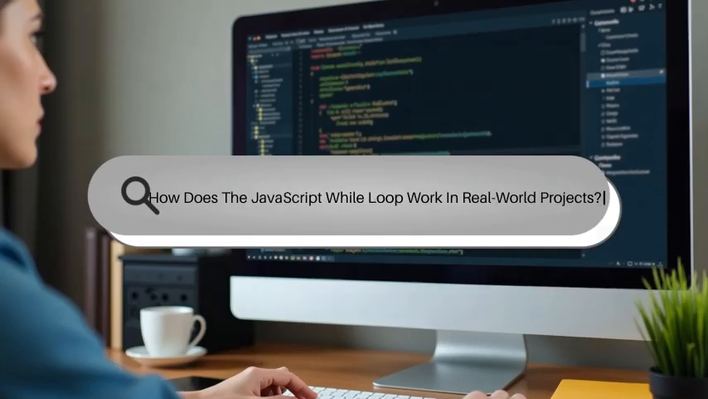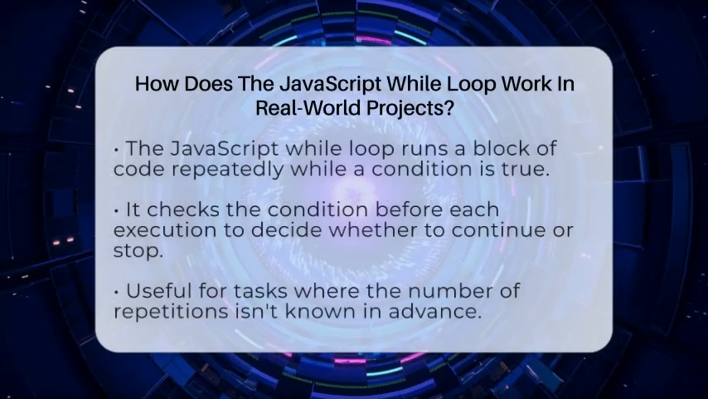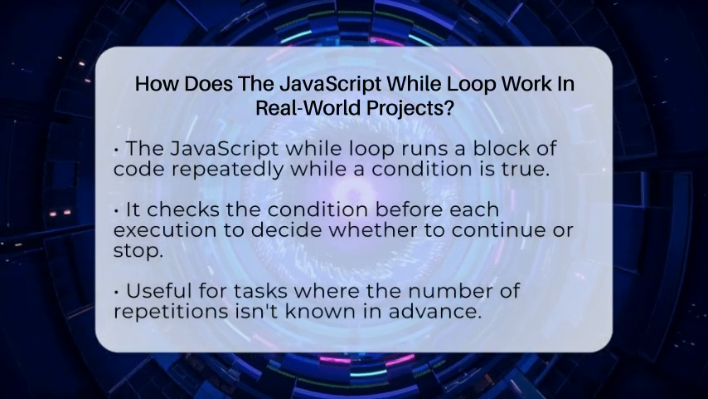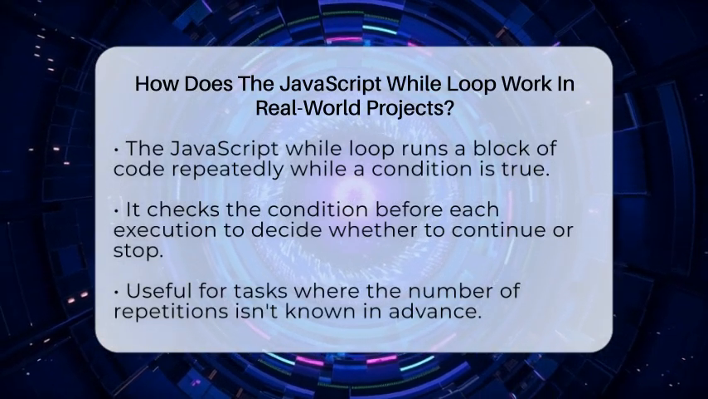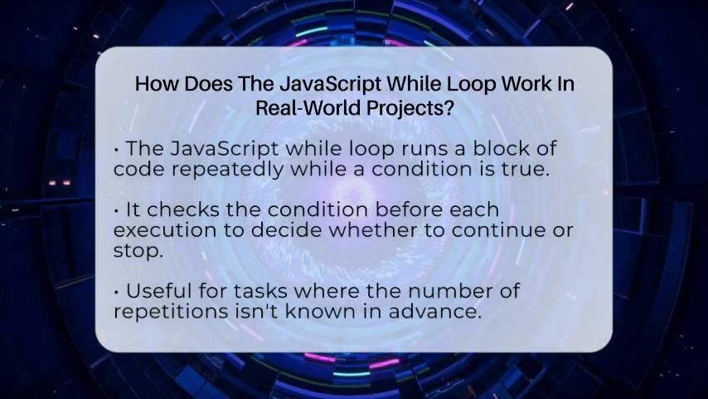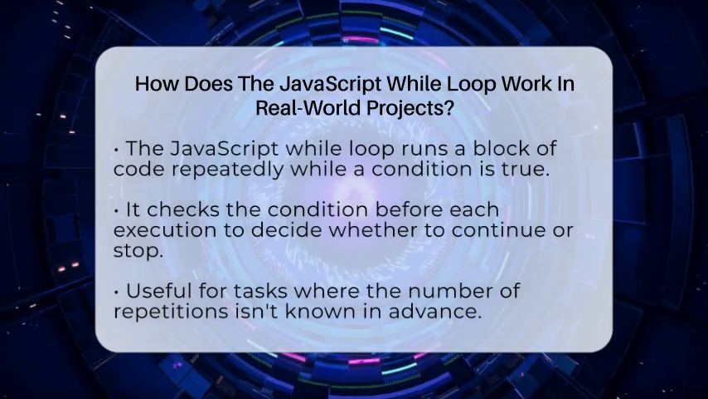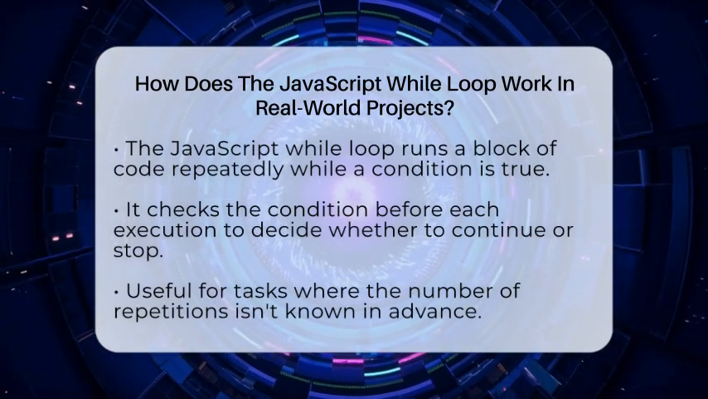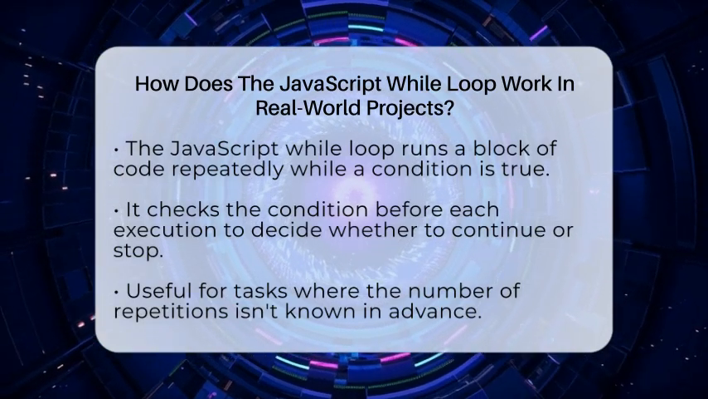How does the JavaScript while loop work in real-world projects? Imagine you're trying to keep a game running until the player decides to stop. Or maybe you're processing a stream of data that keeps coming in. How do programmers make these tasks happen smoothly? The answer often lies in the power of the JavaScript while loop.